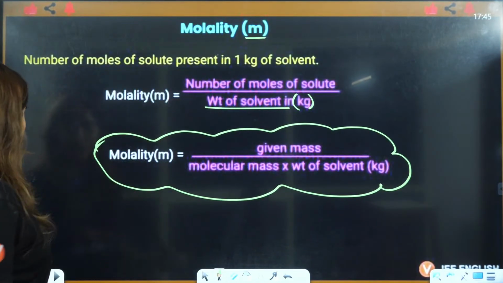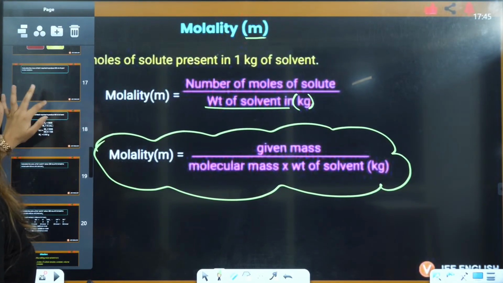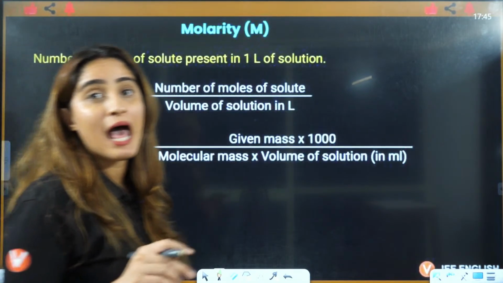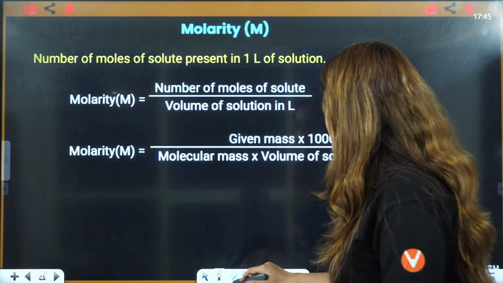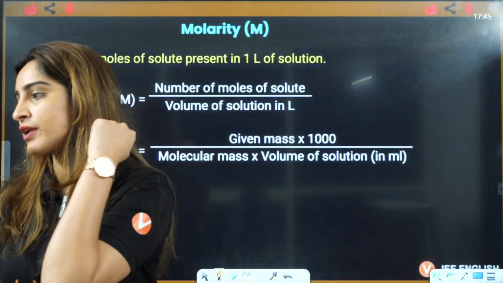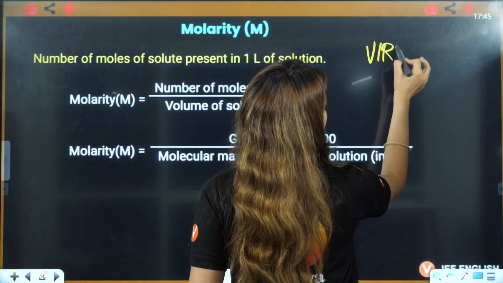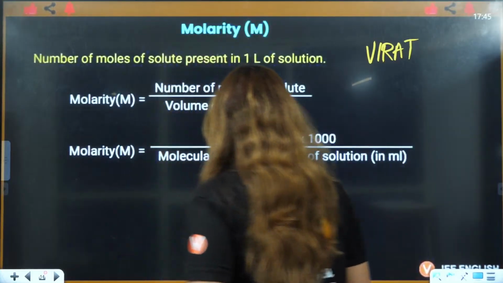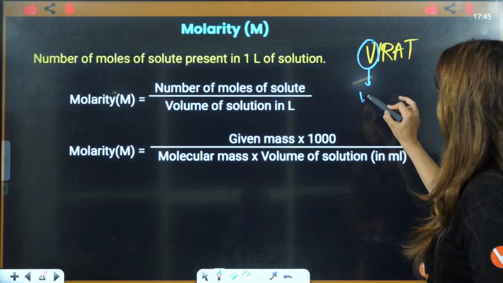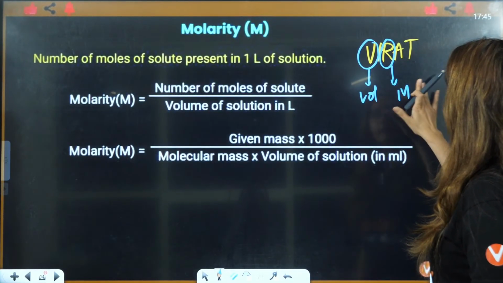Now, can you tell me what is the formula of molarity? Anybody? What is the formula of molarity? How can you remember it, right? Who is a big fan of cricket matches? You must have heard about Virat Kohli, right? So what you can understand from here: V is volume, R is molarity.